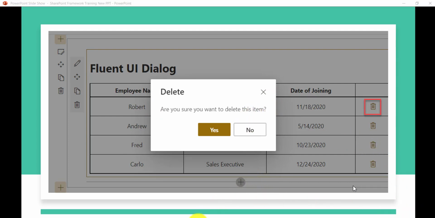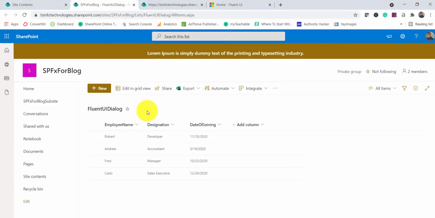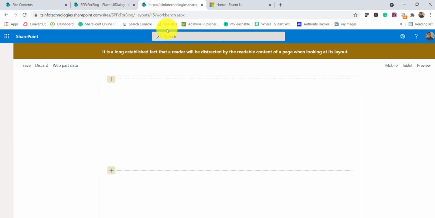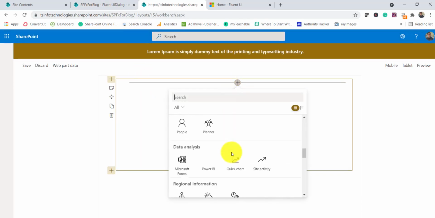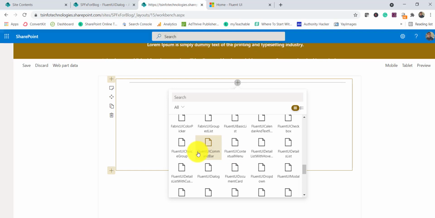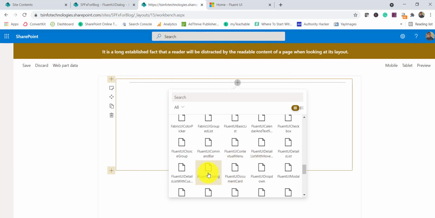So again, what I'll do here is open the list. You can see this is my SharePoint site and this is the list, and here is the workbench. So this is the site where my list is. Here I'll go and add the web part, and if you go here, you can see Fluent UI dialog.